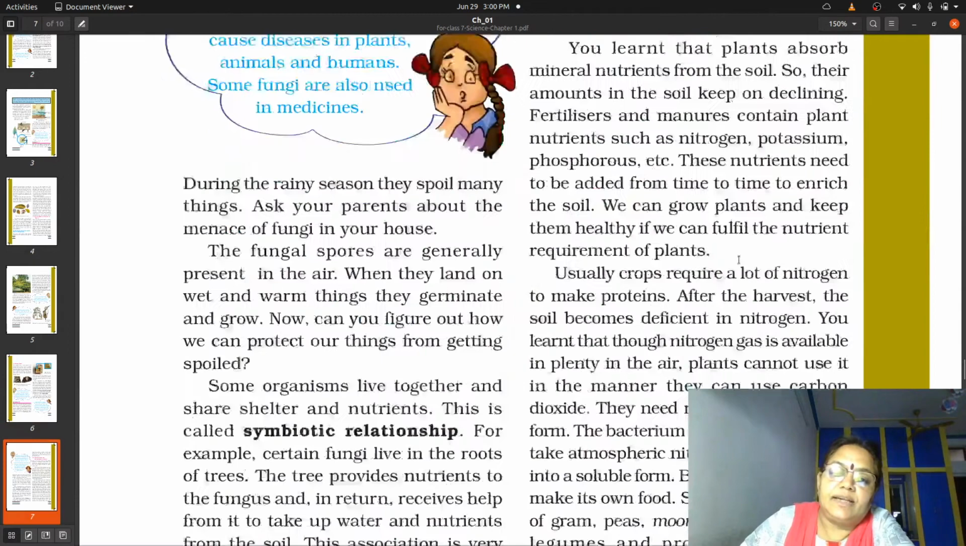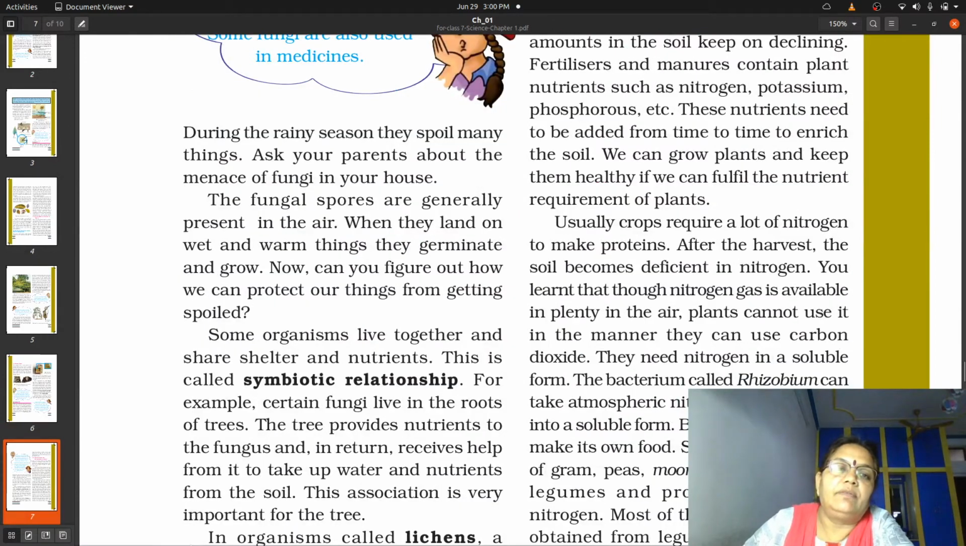So after understanding this particular thing, you might have come to know that fungus is playing a very important role in destroying or damaging material. So we need to protect our food material and many other materials from fungus.